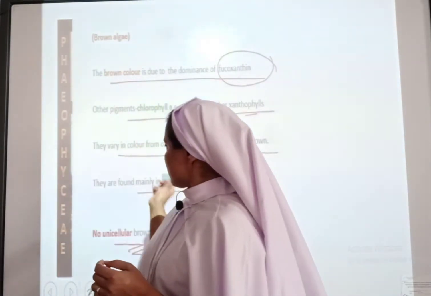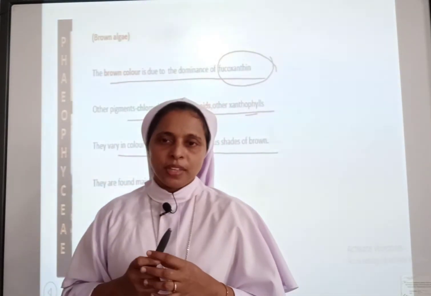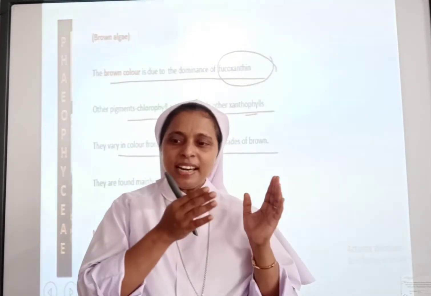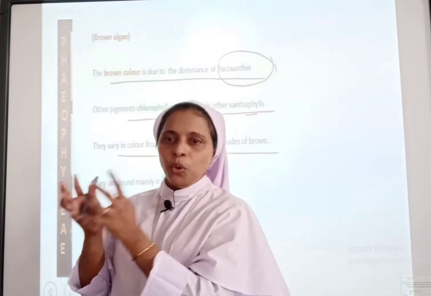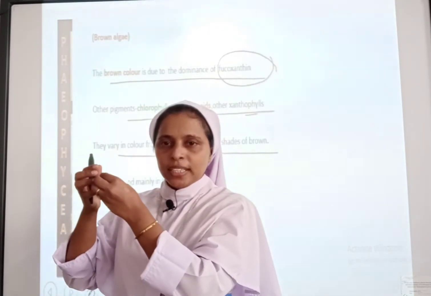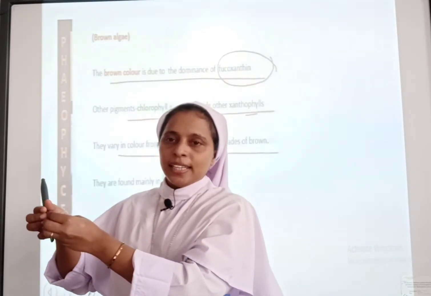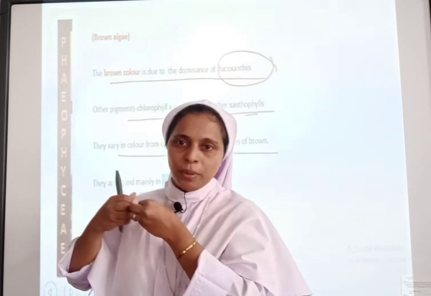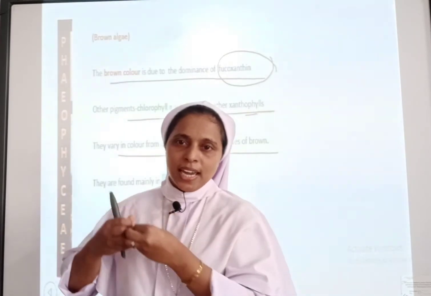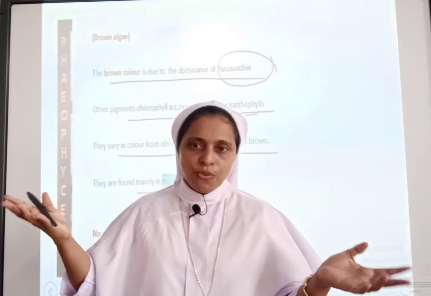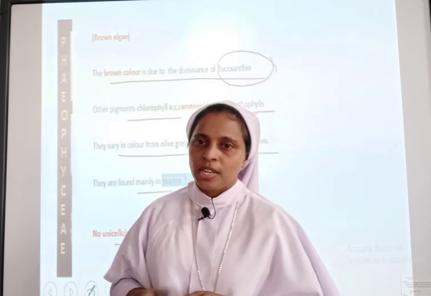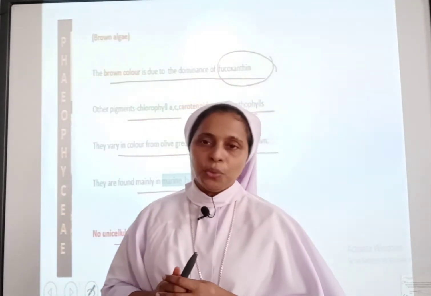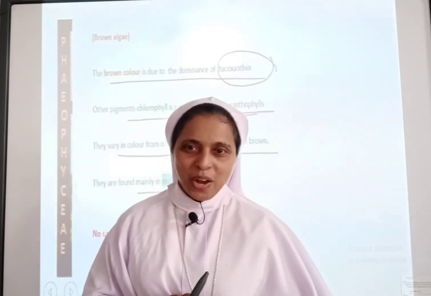The next point was that they are marine in habitat, mostly seen underwater. Only the blue-green part of the sunlight reaches the depths, and fucoxanthin absorbs it, increasing the efficiency of photosynthesis as they prepare their food. And the last point is that no unicellular organisms are present in the brown algae.